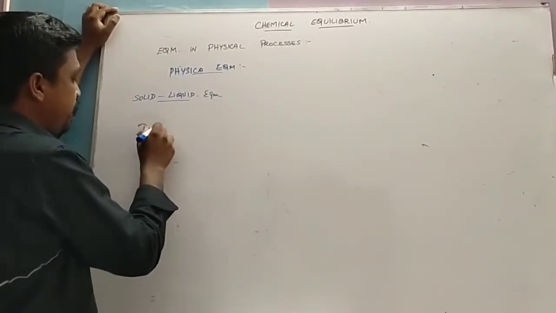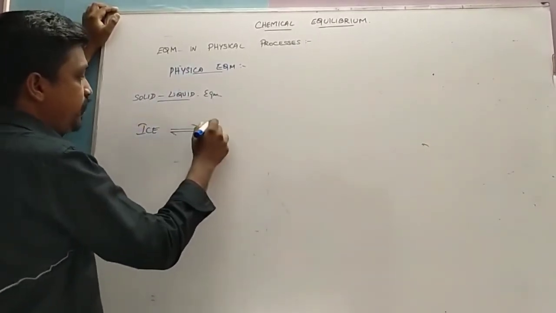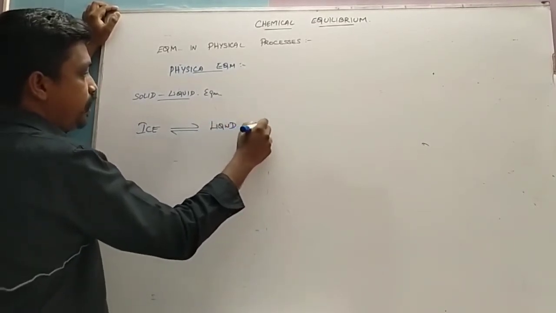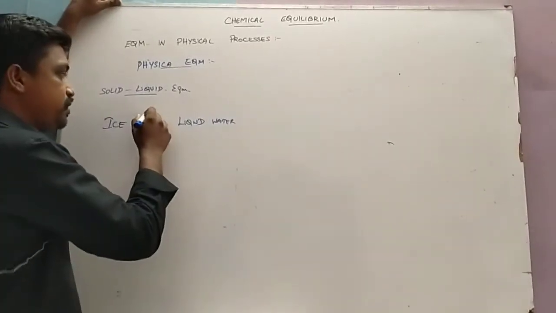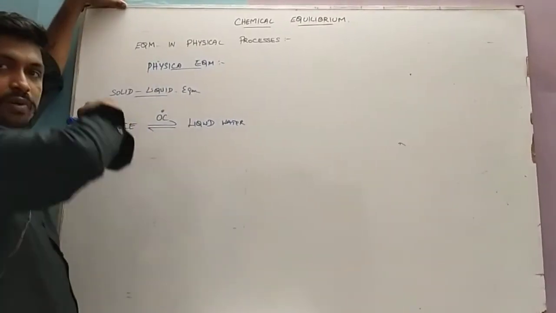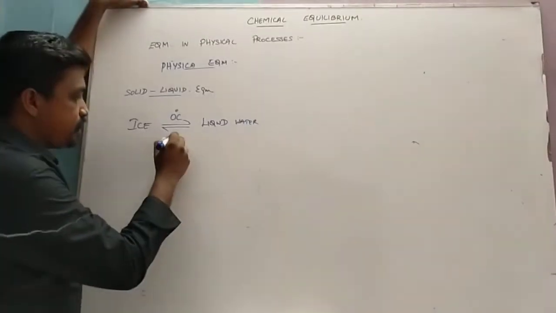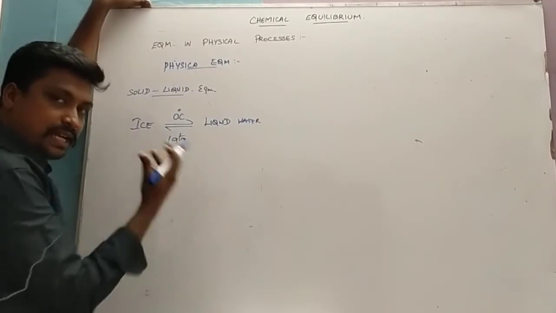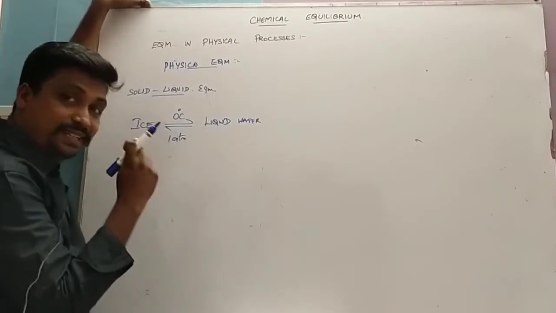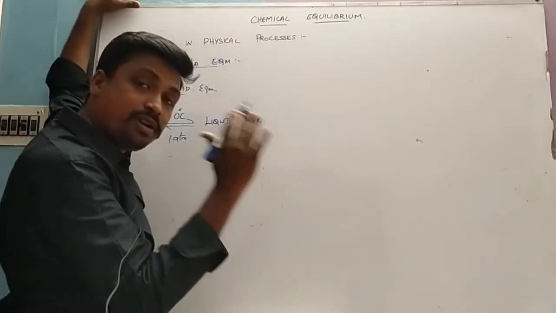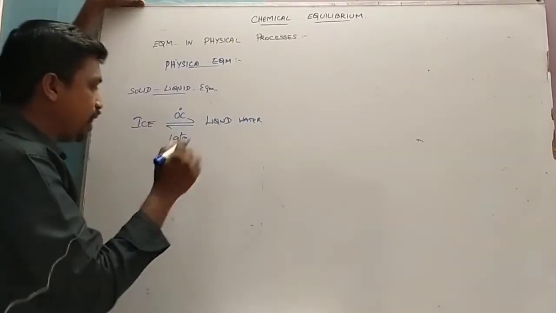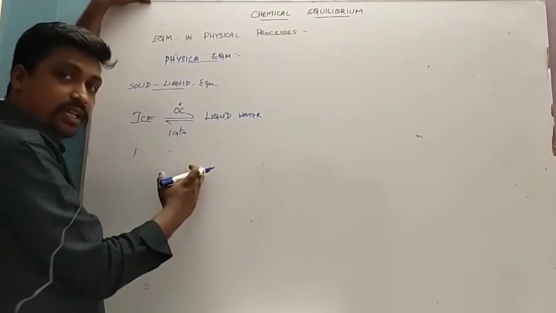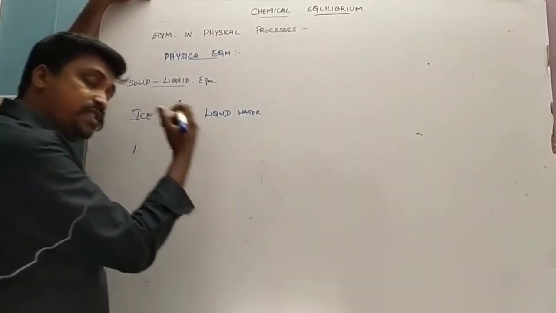Example, solid ice, when it is in equilibrium with liquid water. What will be the temperature at this stage? The temperature will be 0 degrees Celsius. At 0 degrees Celsius and 1 atmospheric pressure, the amount of ice in a container and the amount of water in that container will both be constant, because the amount of ice melting to form water is equal to the amount of water freezing to form ice.